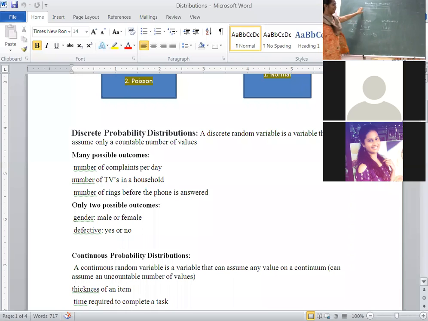Then random variables are bifurcated into two types, discrete and continuous. Whenever you are dealing with a discrete random variable, the probability mass function arises. The probability mass function is nothing but the probability distribution of a discrete random variable. Here the random variable x can take all the possible values, x1 to xn, that means finitely countable, represented as i running from 1 to n.